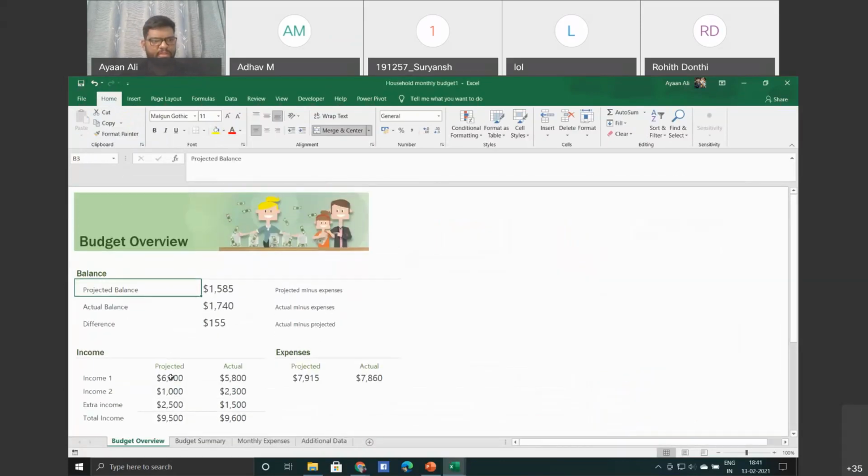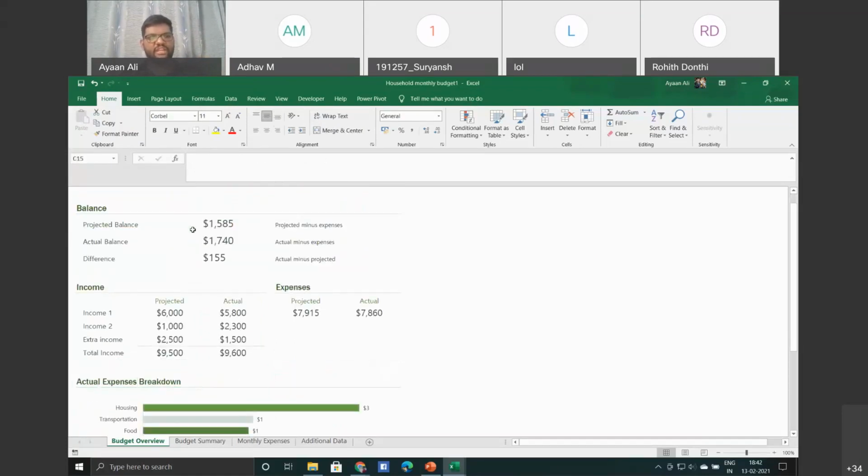So here, one minute, just browse through the cells of this template and you can see what is given. Suppose this is your data, and he will show if there are various formulas being used. So suppose expenses, some monthly expenses, projected cost. These are the ways in which you can try to practice.